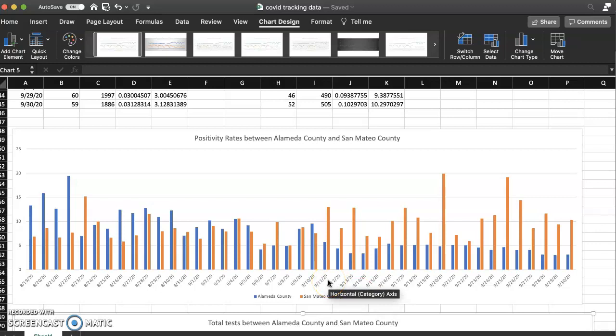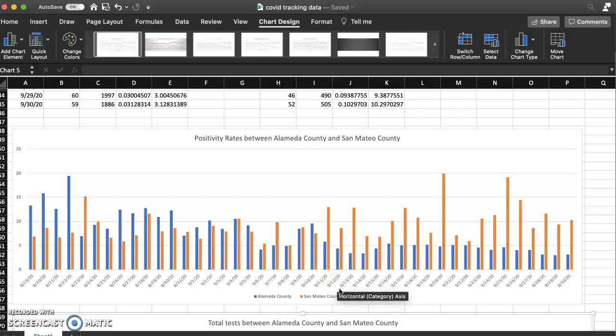So they started telling counties to close back down. And in September, San Mateo County was one of the last counties to close back down from California slowly opening up. And that's why you see such a bigger positivity rate in San Mateo County than you do in Alameda County, just because, like I said, San Mateo County was one of the last counties to close down in the Bay Area.